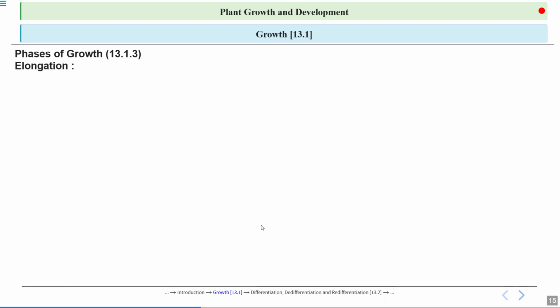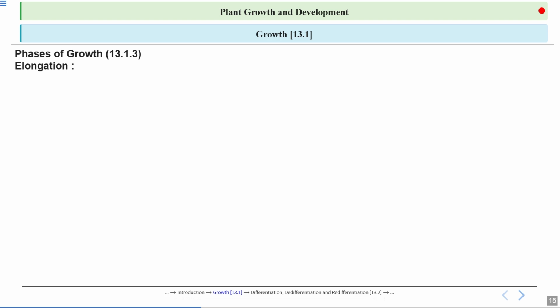So we already talked about the meristematic region. Here constant cell division takes place, and new cells keep adding on. That's why this is the region which is responsible for the growth of the plant. It leads to growth of the plant. And talking about the elongation phase, what happens in elongation? Cells just elongate. So division is the first zone.